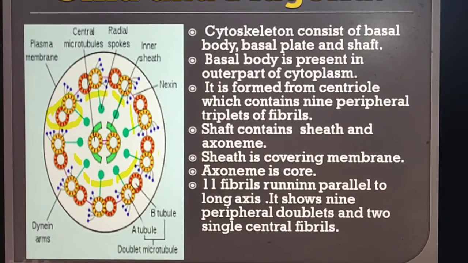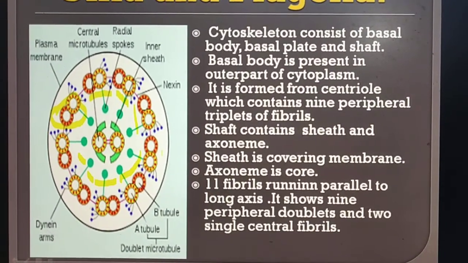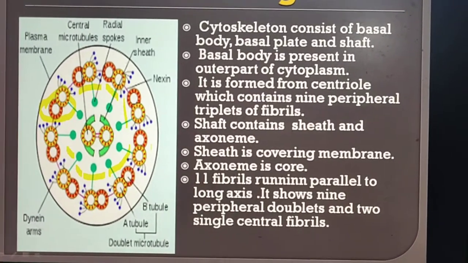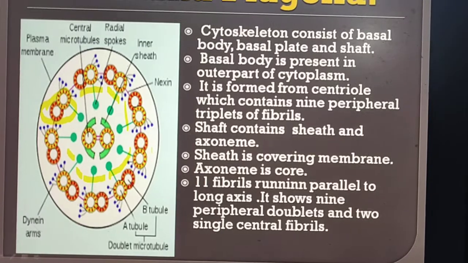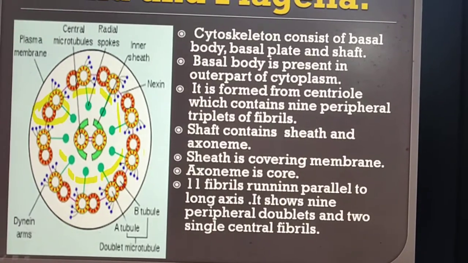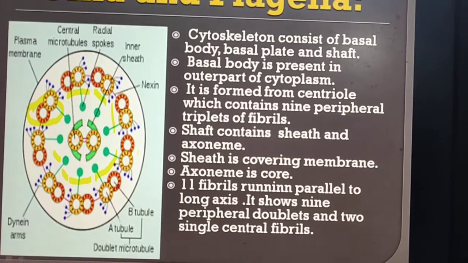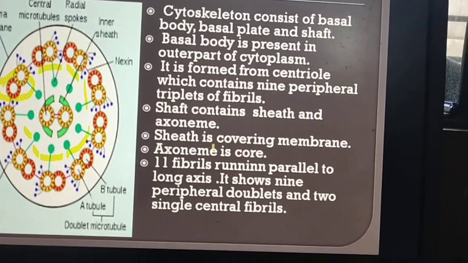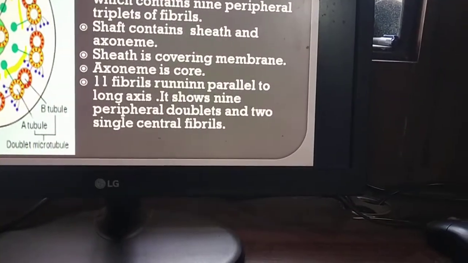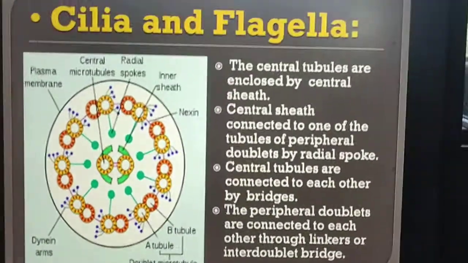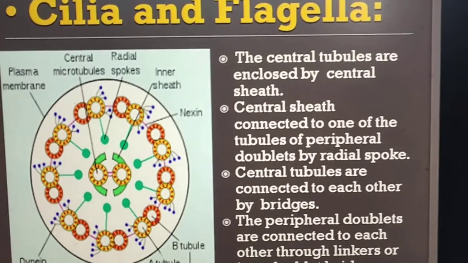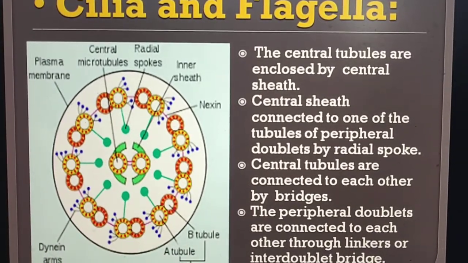Sheath is covering of membrane and axoneme is a core. 11 fibrils running parallel to long axis. It shows 9 peripheral doublets and 2 single central fibrils. Central tubules are enclosed by central sheath.